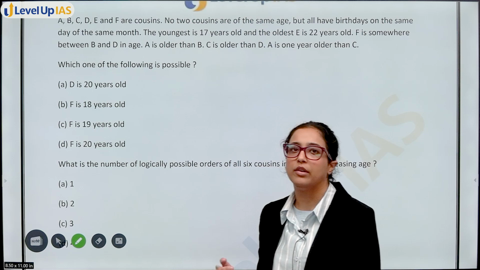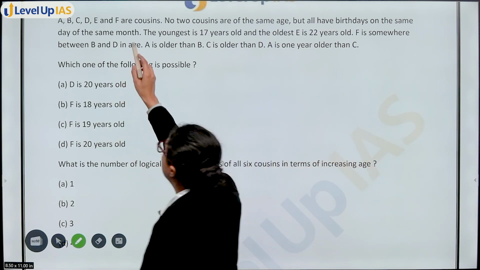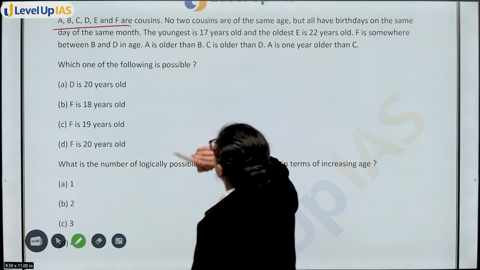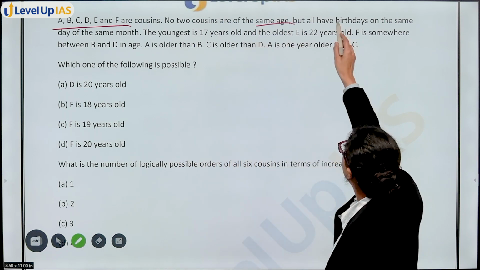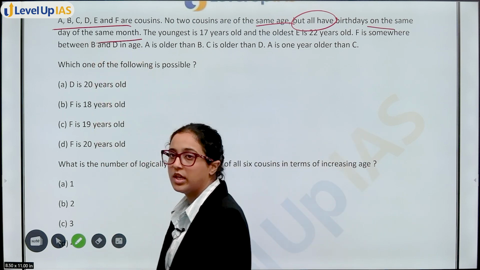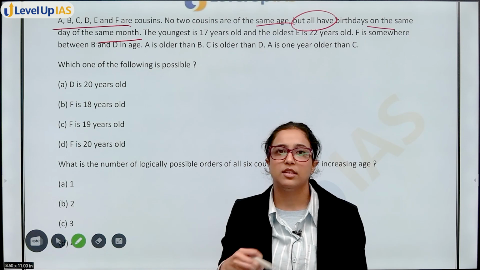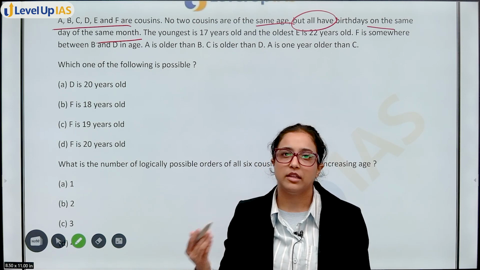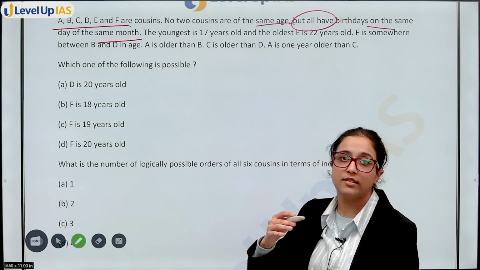So first thing is, A, B, C, D, E, F are cousins. No two cousins are of the same age, but all have birthdays on the same day of same month. Okay, same day of same month. So अगर किसी का let's say 10th January को birthday है, next 10th Feb को same day of same month, तो next का birthday क्या होगा?